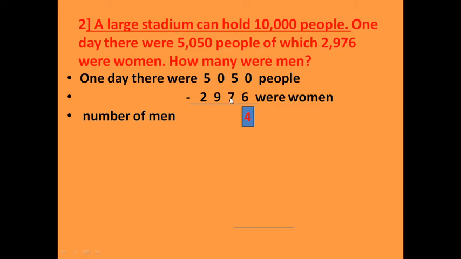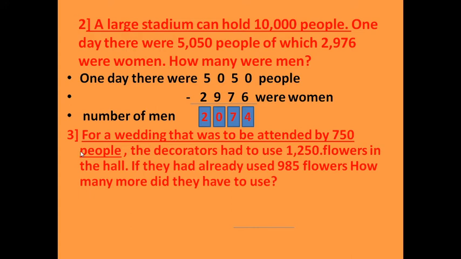Now here we can subtract 7 from 14. It will be 7. Now here this is 9. Don't forget this 0 was, now it is 9. So 9 minus 9, 0. 2 minus 4... 2. So the number of men is 2074.